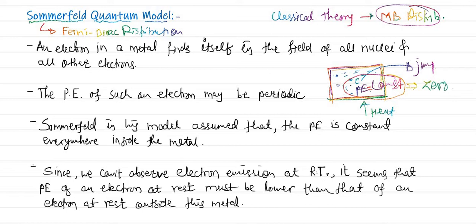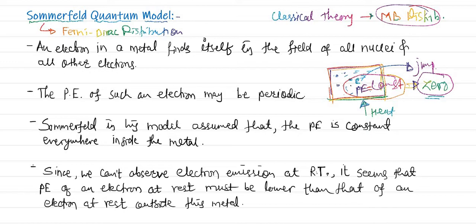The potential energy is zero, because if that electron has to be ejected from the metal surface, it requires much more energy at room temperature, right? It requires much more energy, or rather potential energy. So we can consider that an electron present in the metal at room temperature, a steady electron or a rest electron, has potential energy nearly equal to 0.